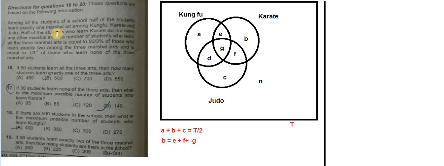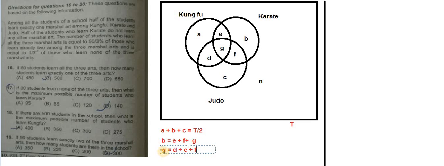All right. Now let's read ahead. The number of students who learn all the three martial arts is equal to 50 by 3% of those. First of all, who is learning all the three? G is learning all the three. So G is equal to 50 by 3%, which is nothing but 100 by 6%. Now 100 by 6% means 1 by 6 of 100. So 1/6 of what? Of those who learn exactly two among the three. Exactly two among the three are D, E, and F. So D plus E plus F, and 1 by 6 of these. So G is equal to 1 by 6 of D plus E plus F.